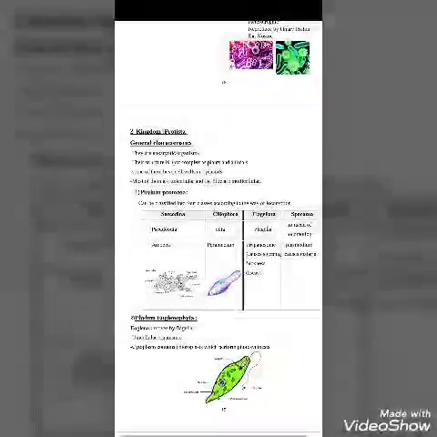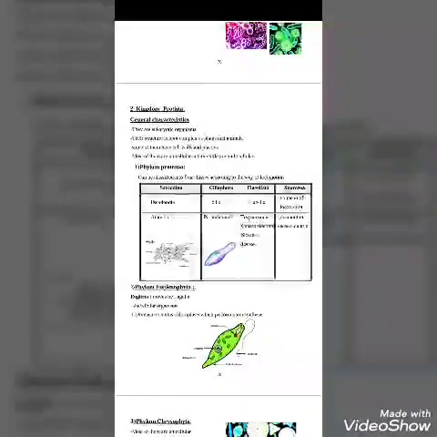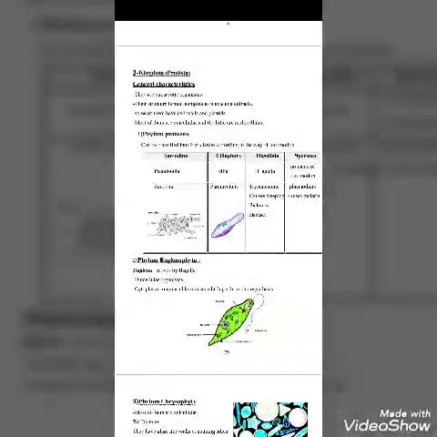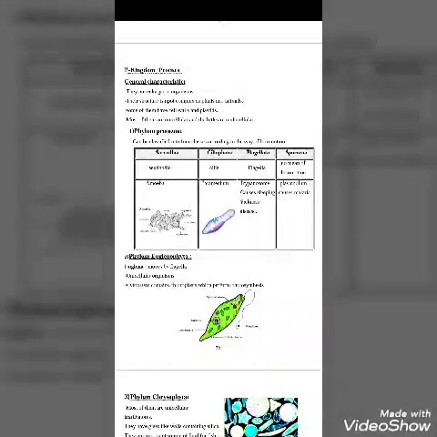Now we can go to the second kingdom, which is called Kingdom Protista. They are more developed than Kingdom Monera. We'll see why they are more developed. Because they are eukaryotic organisms. The meaning of eukaryotic is that they have a real nucleus. The nucleus is surrounded by a nuclear envelope or a nuclear membrane, so it is separated from the cytoplasm. The chromosomes or the hereditary substance is separated from the cytoplasm.